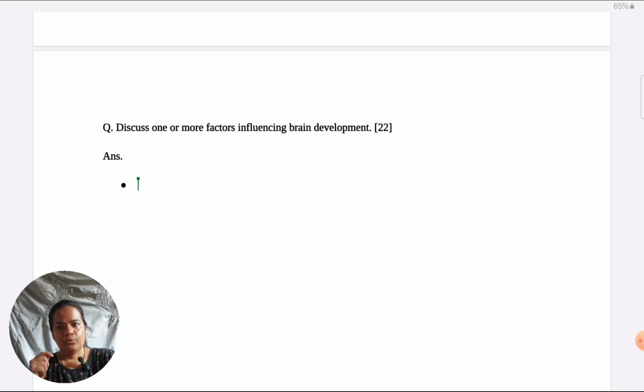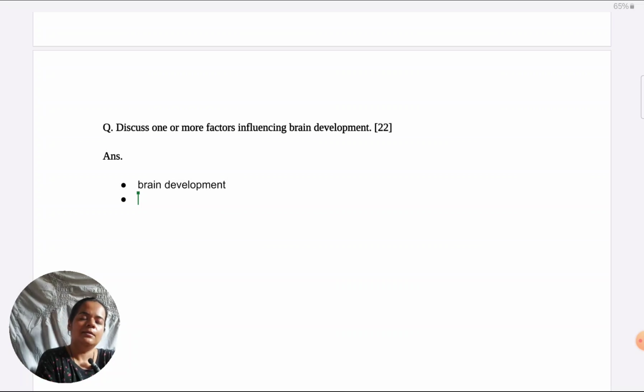Okay, so for the discuss command term first, we will explain what is brain development. A simple one-line definition does. It is just growth in the structure and function, not only growth, any changes in the structure and functioning of the brain as a child grows up or as a child develops. That is known as brain development.